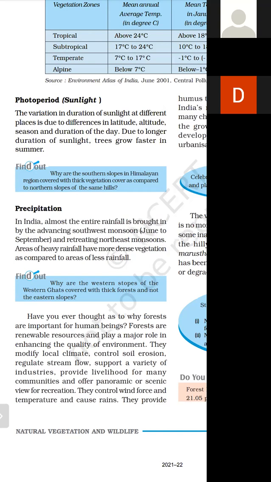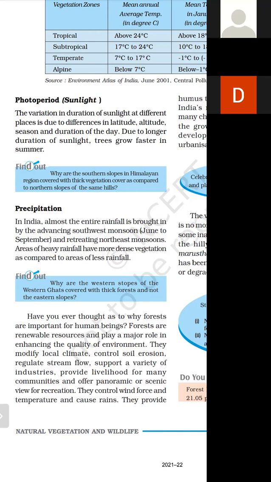Importance of forest. अब हम करेंगे importance of forest, and it's a very important part. Forests play a major role in enhancing the quality of environment. Number one, environment की quality को जंगल जो है ये काफी develop करते हैं. Suppose आपके यहाँ पे जंगलात ज्यादा होंगे हमारे एरिया के अंदर, you will find pure oxygen, right?